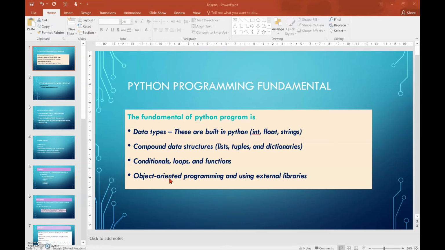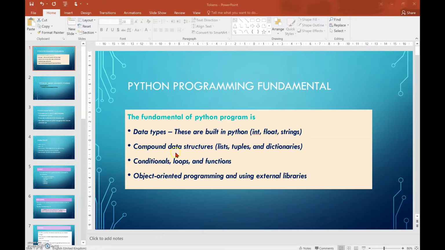Students, in my previous video, I mentioned how to install the Python version on your computer. Today we are going to learn about the Python programming fundamentals. The fundamental of Python programming is data types. These are built into Python. So what are the data types? Integer, float and string. We will study these in detail in the upcoming slides.